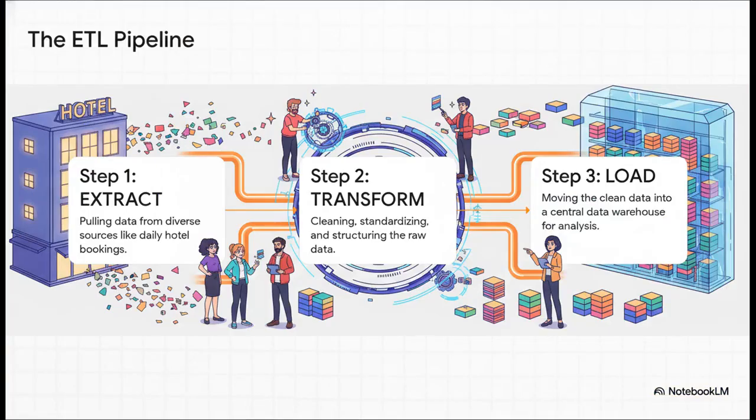This whole cleaning process actually has a name, you know? It's called an ETL pipeline. It sounds fancy, but it's really just 3 simple steps. First, you extract the raw data from wherever it lives, like the hotel's daily booking system. Then you transform it. That's the cleaning part. And finally, you load that nice, clean, structured data into a data warehouse where it's all ready for us to analyze.